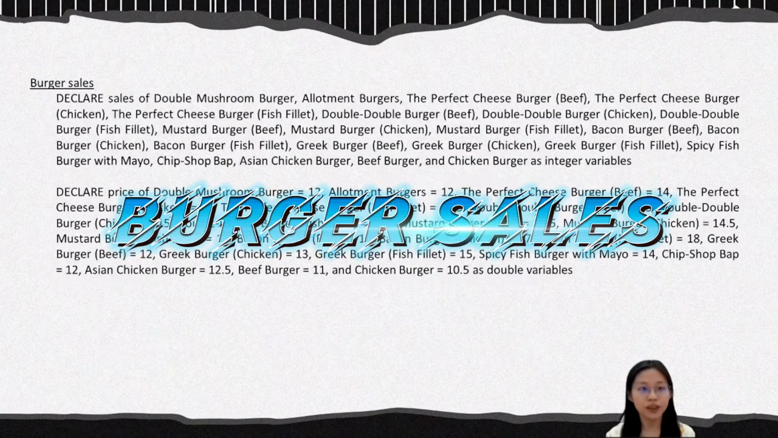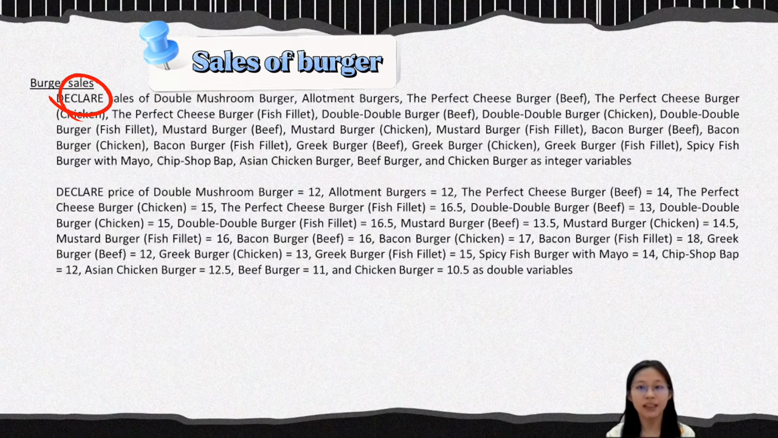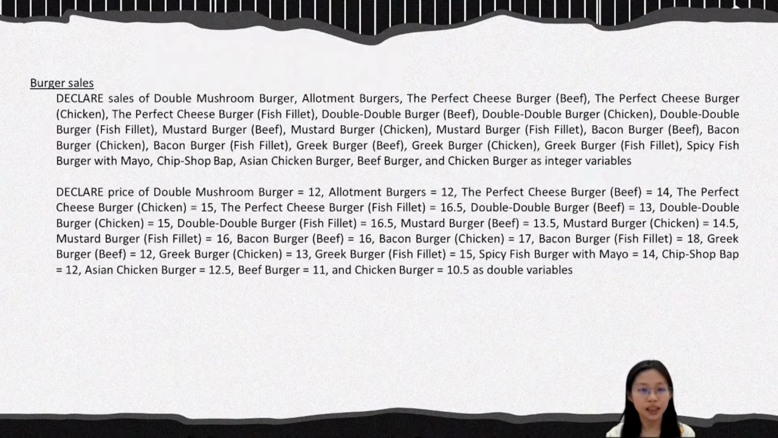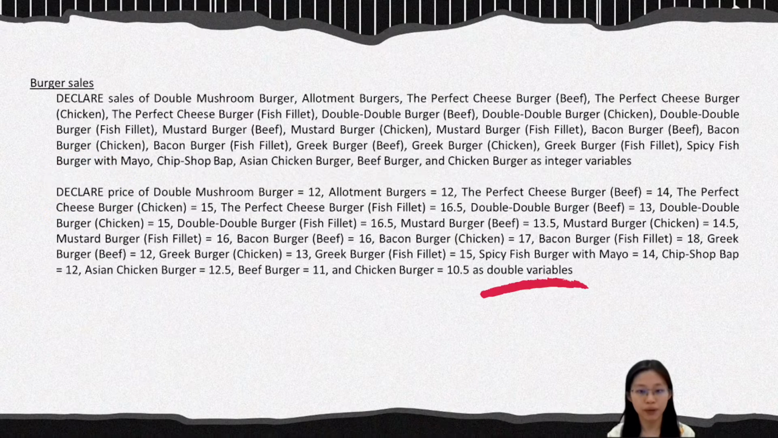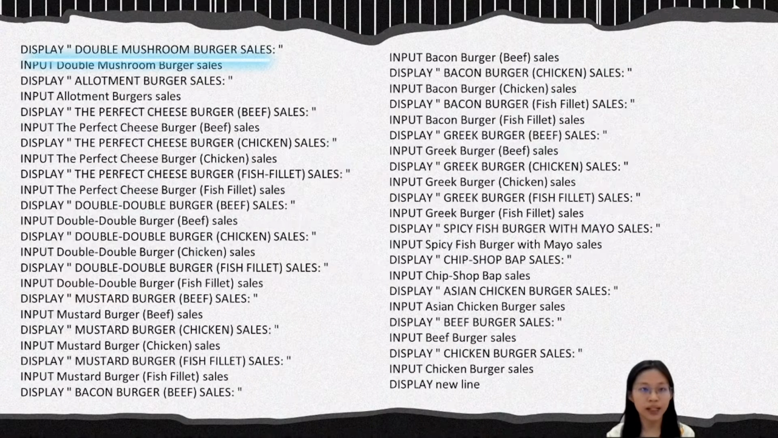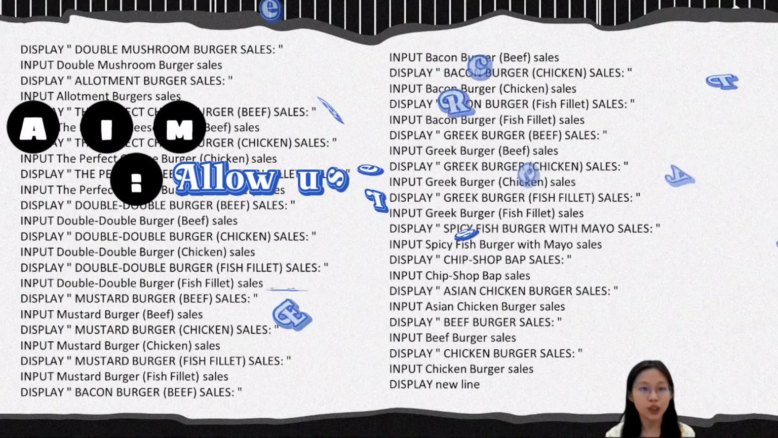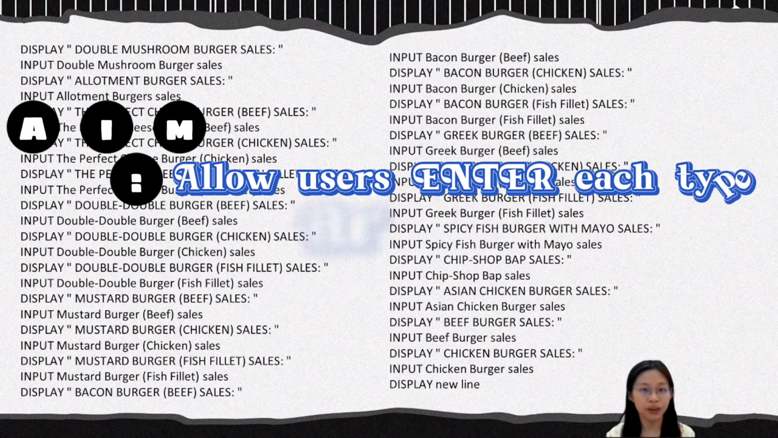Burger sales. First, we declare sales of burger as integer variables. Second, we declare selling price of burger as double variable. Next, we display messages such as double mushroom burger sales, chicken burger sales, the perfect cheeseburger beef sales, and etc. The reason for displaying those messages is to allow the user to enter each type of burger sales.